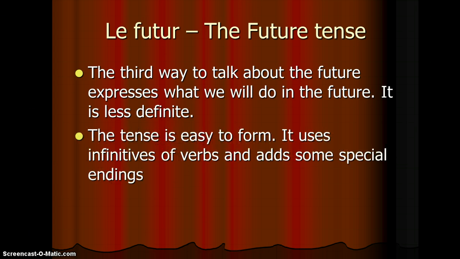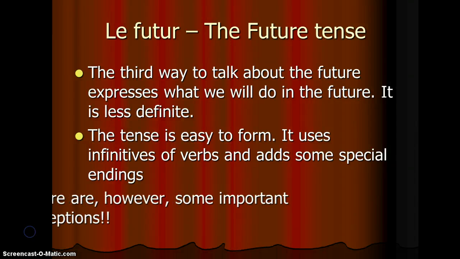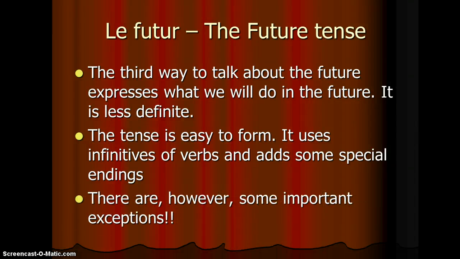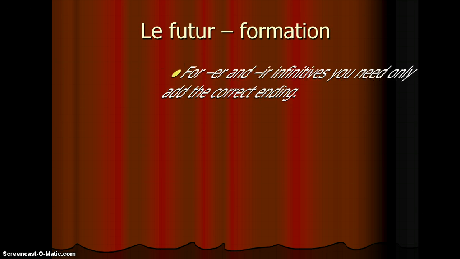It is actually pretty easy to form when you've got used to practicing it. It uses the infinitives of verbs again, which we've already talked about, and the key to this is that we add some special endings. As ever, though, with French, there's always one or two important exceptions that just simply need to be learned. So, how do we form it?